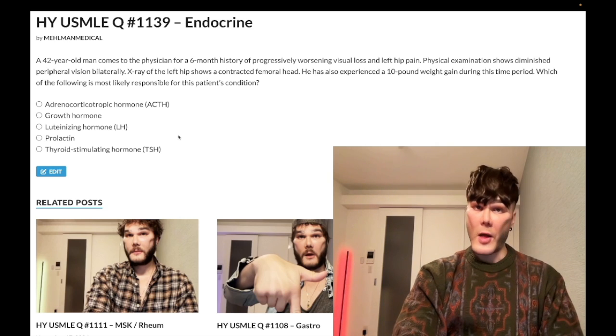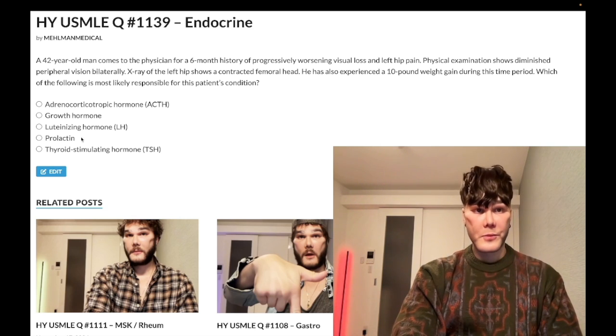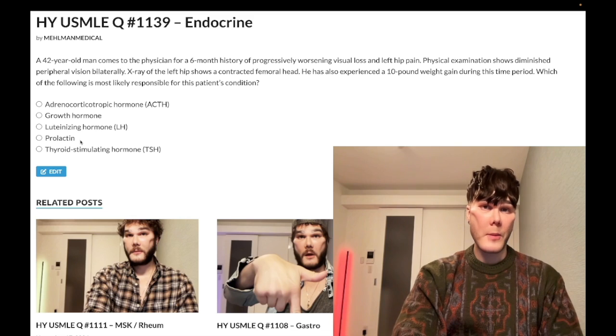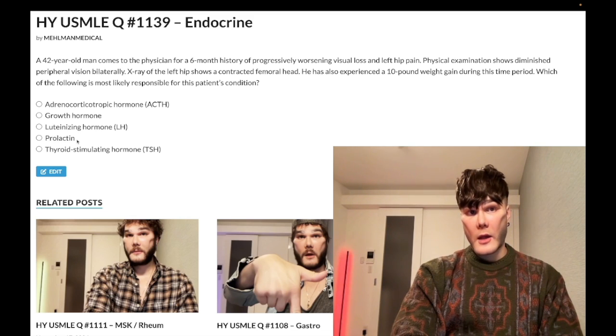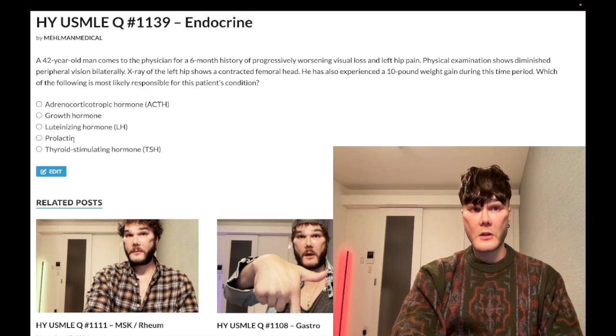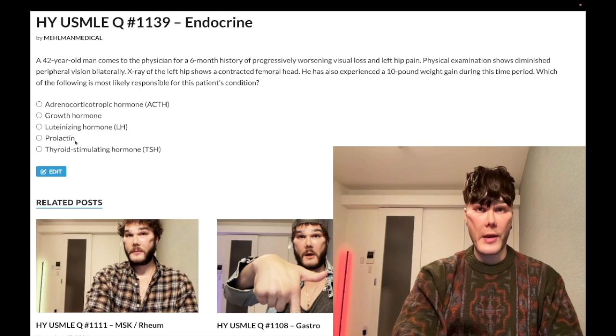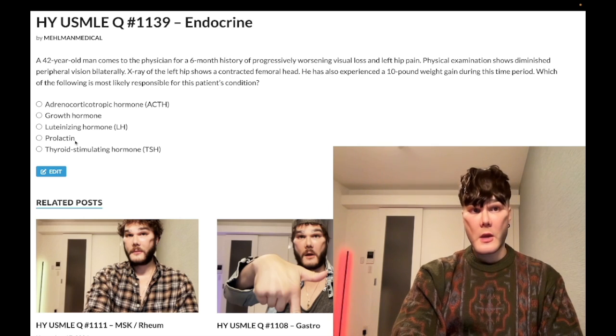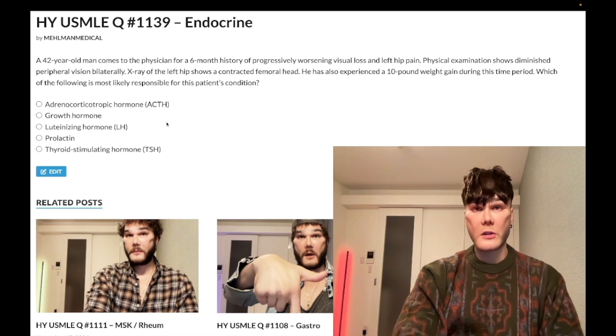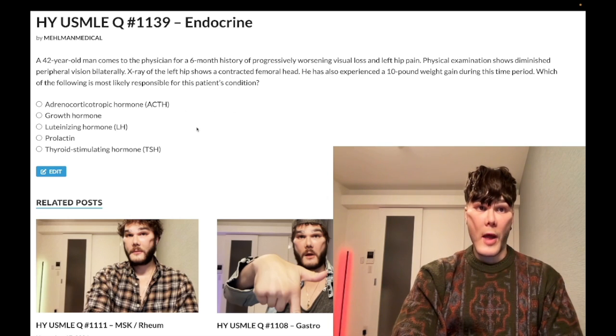Choice D, prolactin, wrong answer. So prolactin in men can cause impotence and galactorrhea, okay, so milky discharge from the nipples bilaterally. It notably does not cause gynecomastia. That's a high yield point. I've seen other questions with a patient with gynecomastia where the student chooses prolactin. It's wrong. It's an estrogen effect.